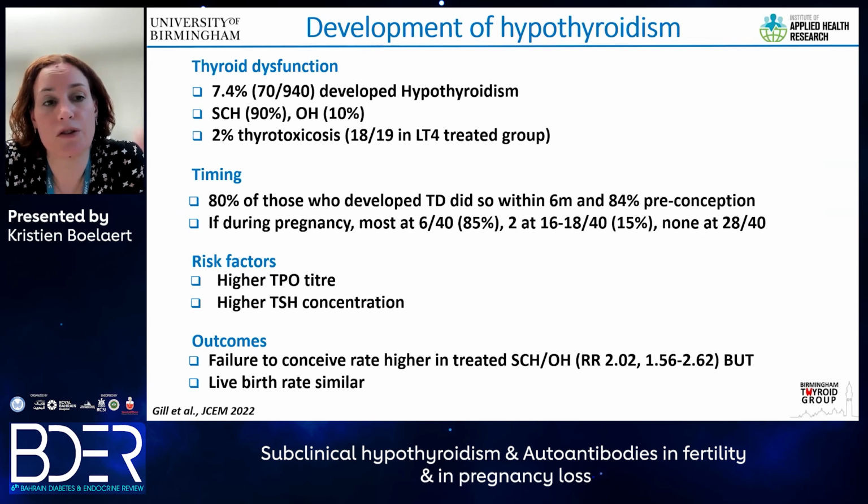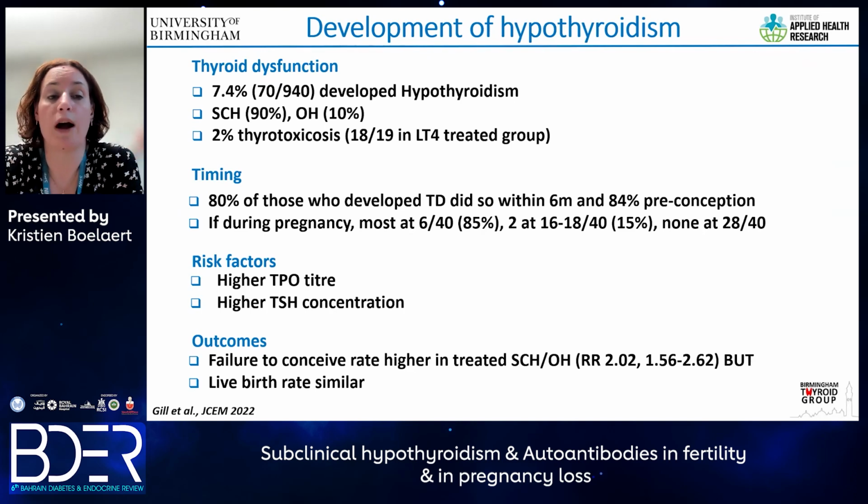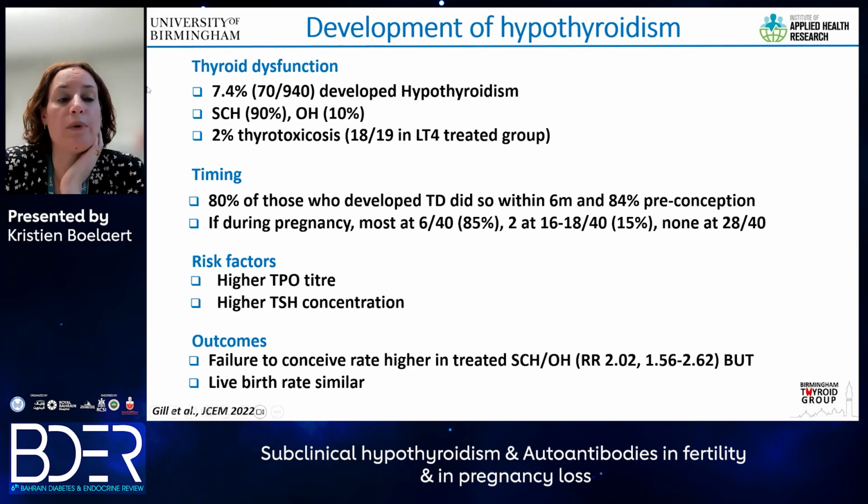We then did a further study of those women who had been recruited to the TABLET trial, looking at what happened to those women who have normal thyroid function and positive TPO antibodies, to see if they actually developed thyroid dysfunction. So when we looked at thyroid dysfunction, out of the 940 women randomized, 7.4%, so 70 of those women, developed hypothyroidism. This was subclinical in 90% and overt in 10%.